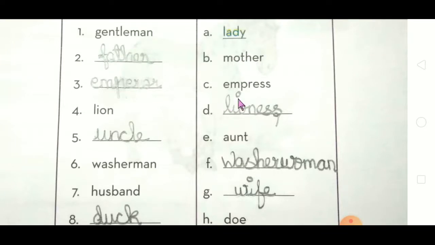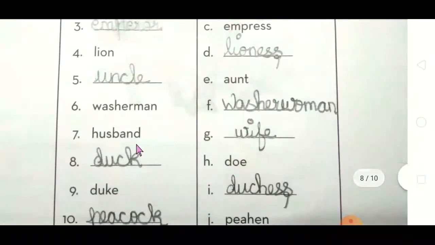Emperor, empress. Got it? Lion, lioness. Uncle, aunt. Washerman, washerwoman. Husband, wife. Duck, dove.